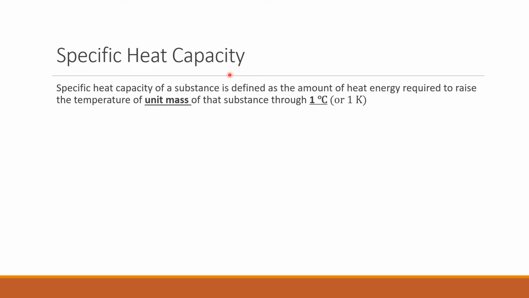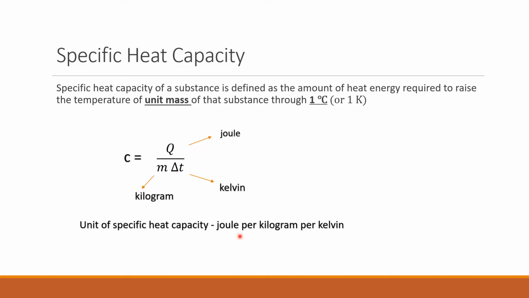To define it in exact words, it is the amount of heat energy required to raise the temperature of unit mass of that substance through 1 degree centigrade or 1 Kelvin. This is the formula for specific heat capacity, where Q is measured in joules, temperature in Kelvin, mass in kilogram, hence the unit is joule per kilogram per Kelvin.